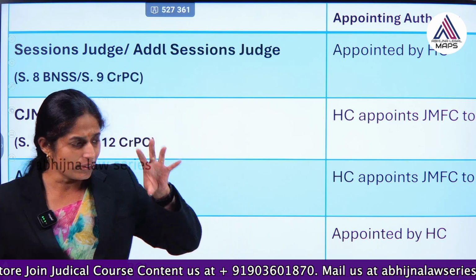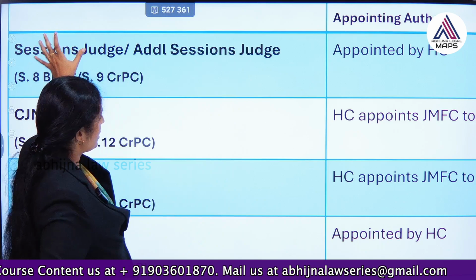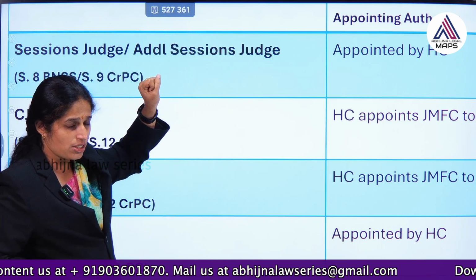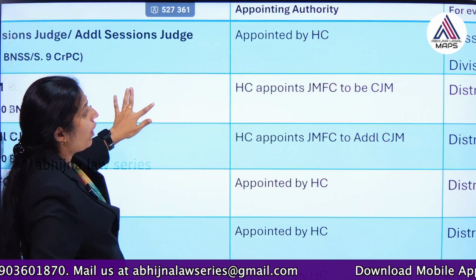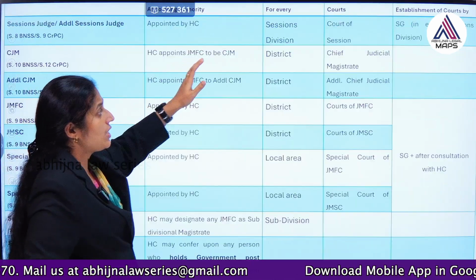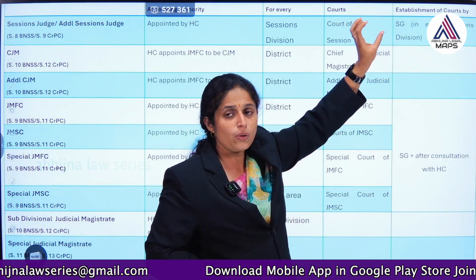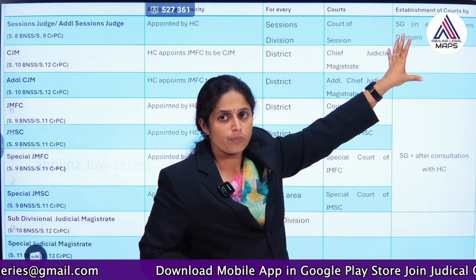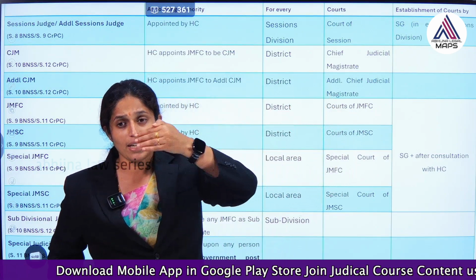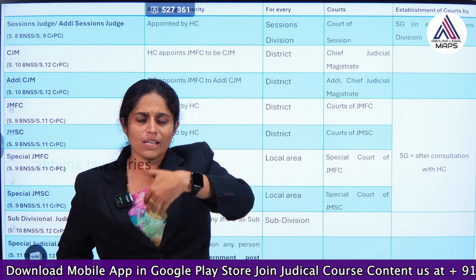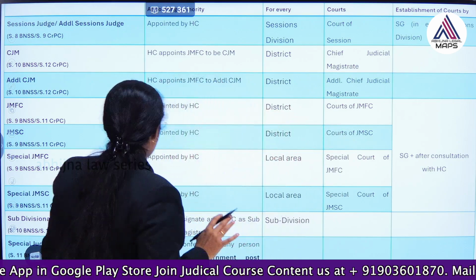But still, the designation is given by the High Court. Additional sessions judges are appointed by the High Court. The court is established by the state government. SG means state government. So, in every sessions division it is going to establish a sessions court. Likewise, depending upon the number, there is a sessions judge, additional sessions judge, second additional sessions judge, third additional sessions judge, and likewise it can go on increasing. Okay, this is one sessions case.